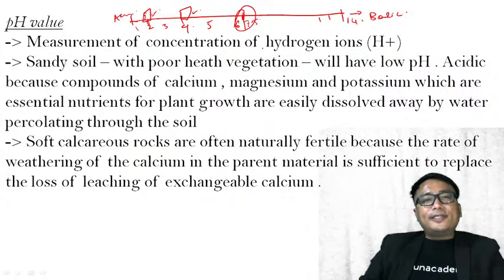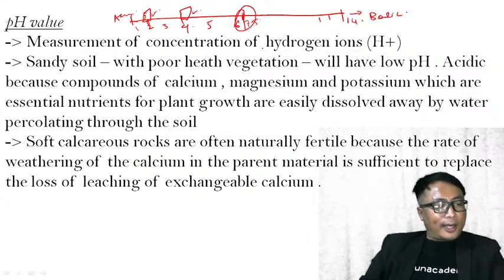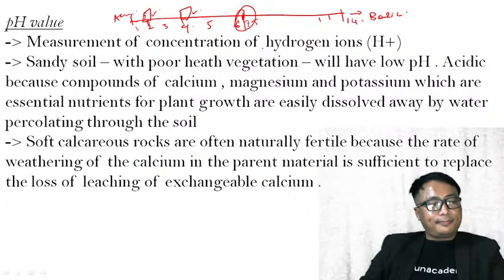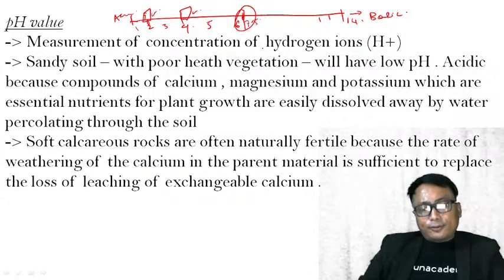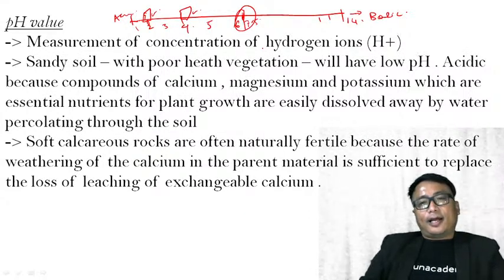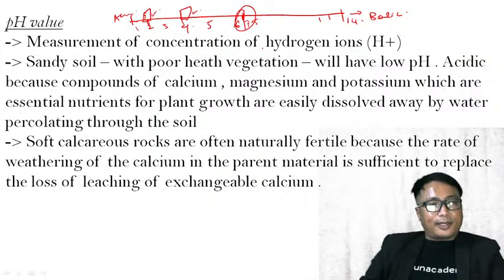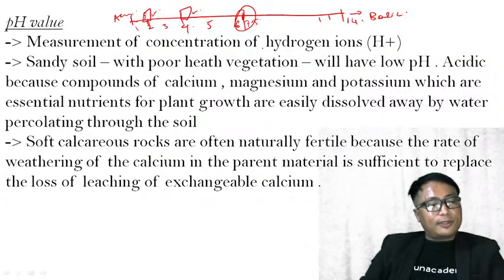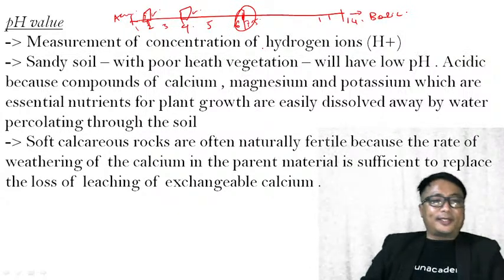Clear? Now the measurement of the pH value of the soil is done by the presence or absence, or the concentration, of hydrogen ions. You go and collect a soil sample, and you try to find out the concentration of hydrogen ions. Hydrogen ion is acidic in nature. So the concentration of the hydrogen ions will determine whether this particular soil is acidic or basic.